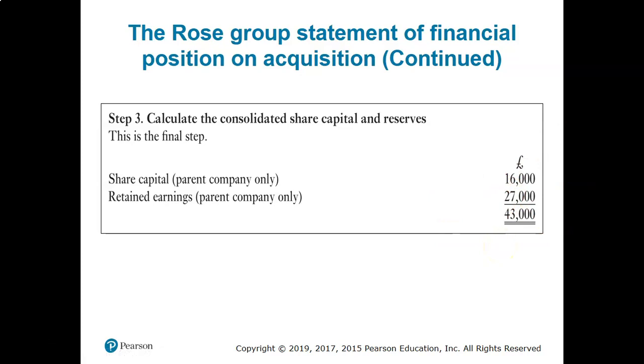All right. So this is all about when the company purchases 100%, that is, there is no non-controlling interest. 100% control, if the ownership is 100% of the parent company over the subsidiary company. So in the next part of the video, we will see if the company purchases less than 100%, that is, if the company has non-controlling interest, then how can we prepare a consolidated financial statement? So see you in the next part of the video.